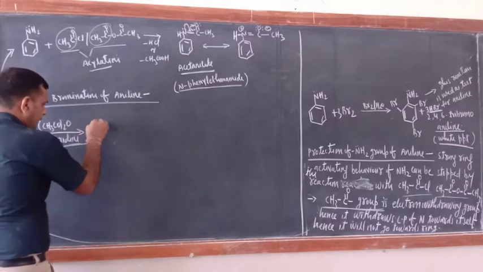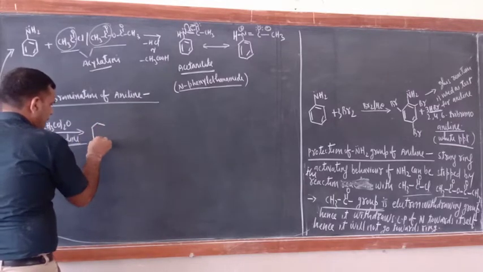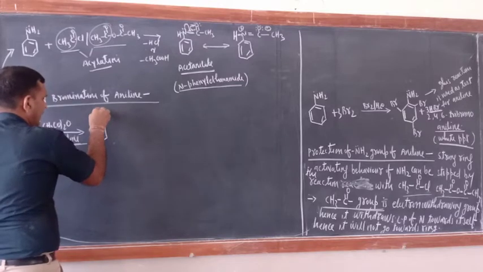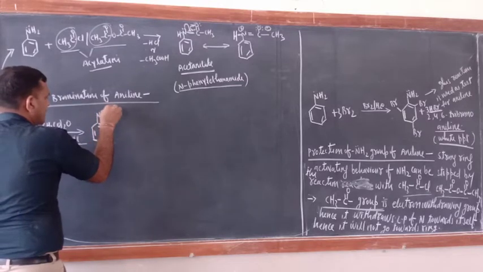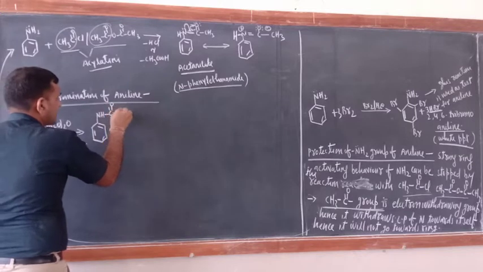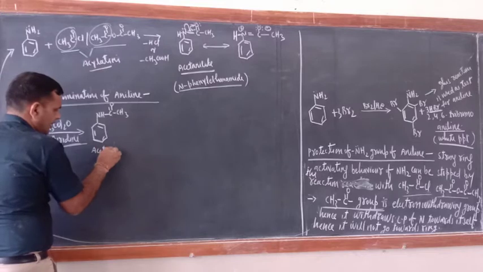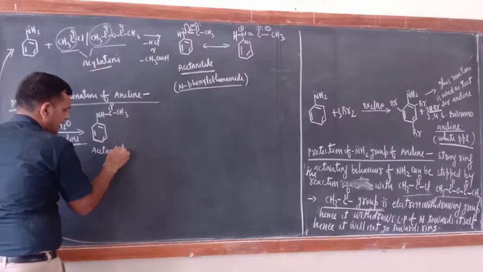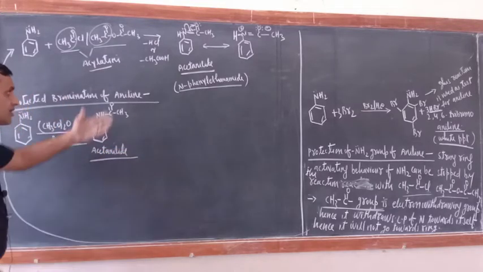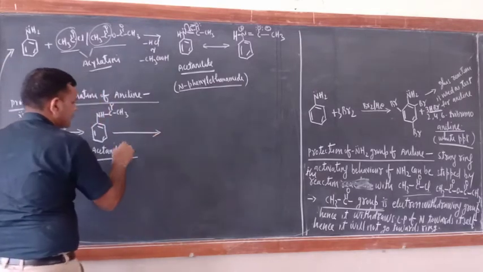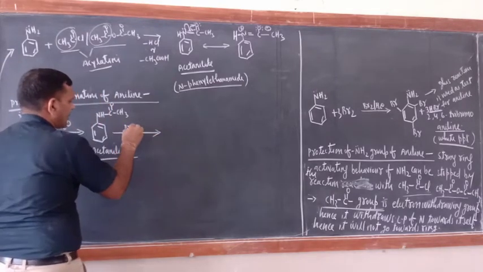So here what would be the product? Here the product would be this, and here NH, here C double bond O and CH3. What is this? This is acetanilide. Now subject it for bromination, reaction with Br2.